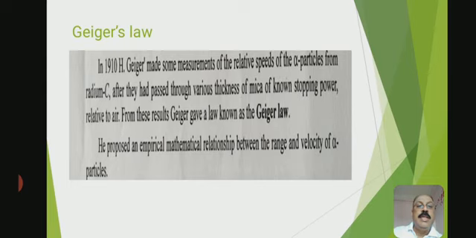So in 1910, Geiger made some measurements of the relative speed of alpha particles from radium C after they had passed through various thicknesses of mica of known stopping power relative to air. From these results, Geiger gave a law known as the Geiger law. He proposed an empirical mathematical relationship between the range and velocity of the alpha particle.